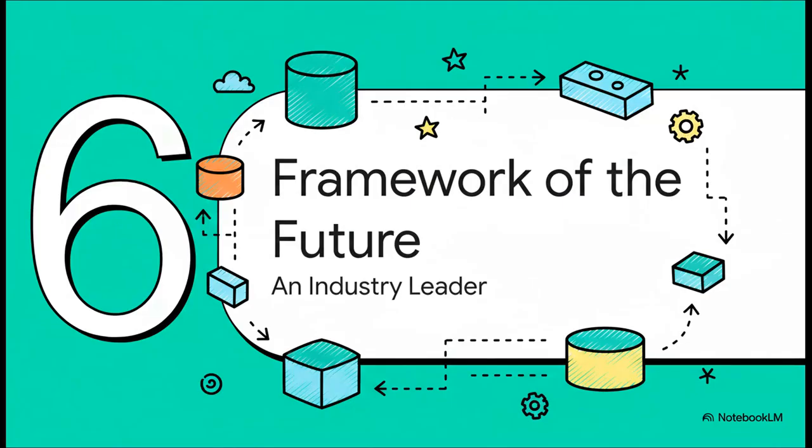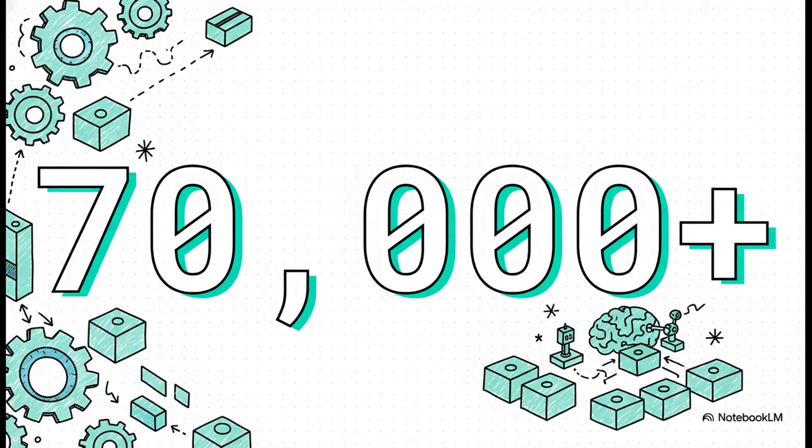All right, let's wrap this up by taking a final look at LangChain's position in the industry and why it has become such a key player in the future of AI. If you need just one metric to understand how widely adopted this is, it's this: over 70,000 stars on GitHub. Now that's not just a vanity number, it represents a massive amount of community trust. It means thousands of companies are using it in production, and it's a powerful signal of just how reliable and important this framework has become.